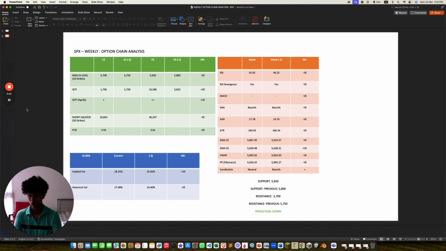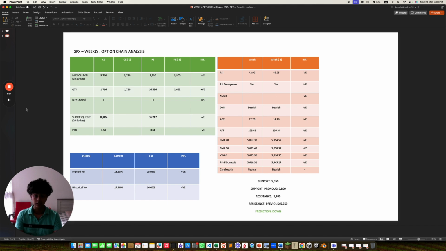Implied volatility is lower, that's positive. Historical volatility is higher, that's negative. RSI is lower, that's negative. There is a divergence, that's negative. MACD is negative. DMI is bearish, which is negative. ADX is higher, which is negative in this case, since it's going down. Not negative, but it's bearish. ATR is higher, that's bearish as well.